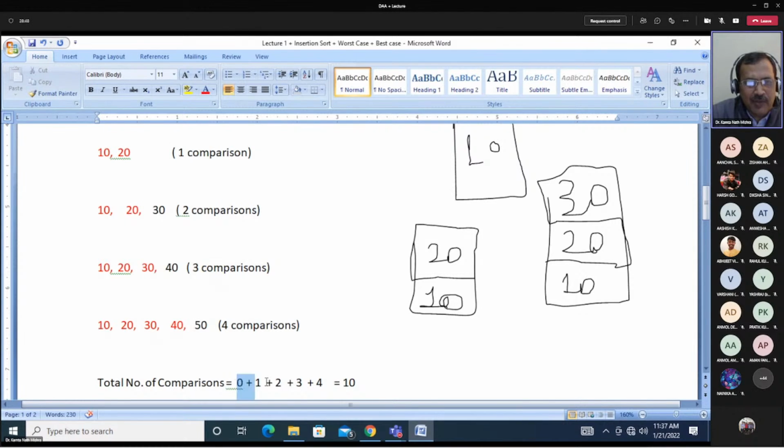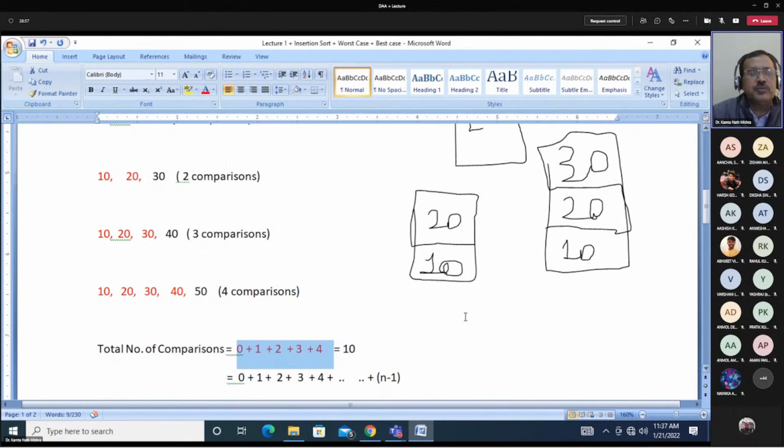So see total number of comparisons. Here I have written that total number of comparisons equal to 0 plus 1 plus 2 plus 3 plus 4. So this is 10. Now convert it into general terms. So how many elements we took into consideration? Kitne elements liya humne? 4 elements or 5 elements? 4, sir.